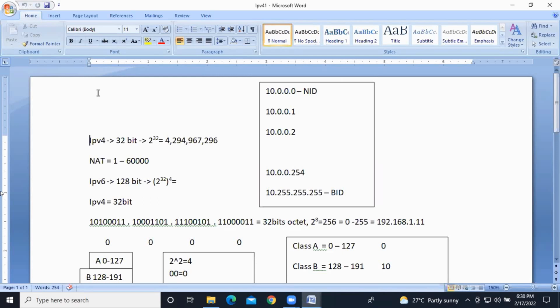Assume I am one machine and you are one machine. Machine means computer, don't think of robots and all that. I am on a computer and you are on a computer, and we are all in one network. For example, the second floor has one LAN connectivity, and all the machines are connected with the help of physical media. They need to communicate from one machine to another. For example, I need to send data from machine 1 to machine 2. Without a contact number, how can you send?